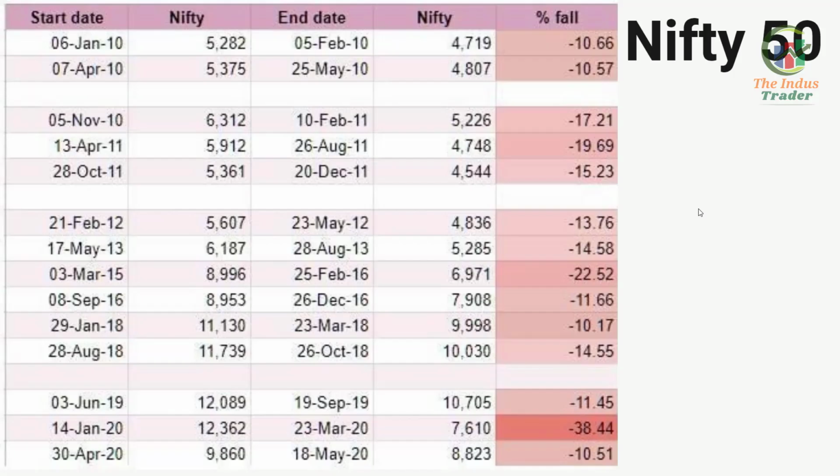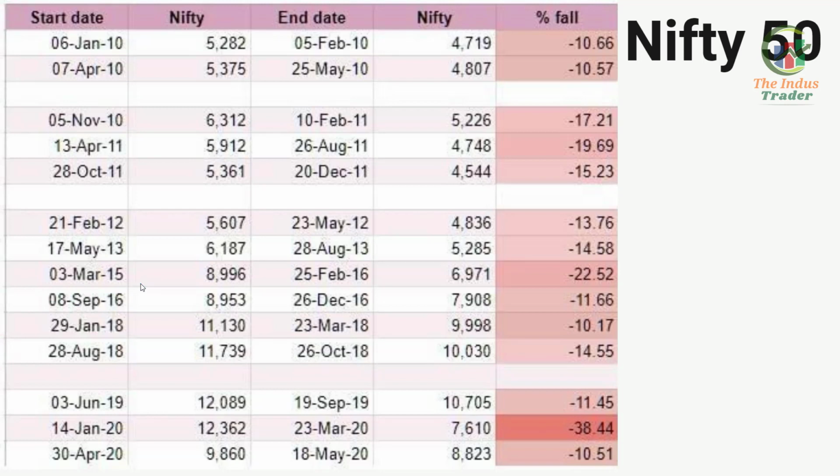Yes, I have even given this chart in the Telegram channel. You can also check it out there. And we see frequent corrections in the market every year. You can see minus 10%, 13%, 14%. We can see these corrections frequently. But coming to bear markets, we usually see a bearish market every 4 to 5 years. For example, here you can see 2015.